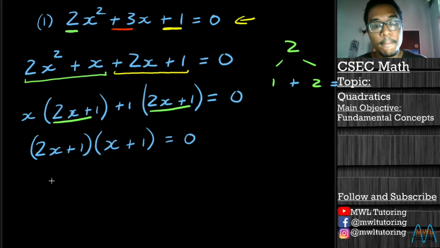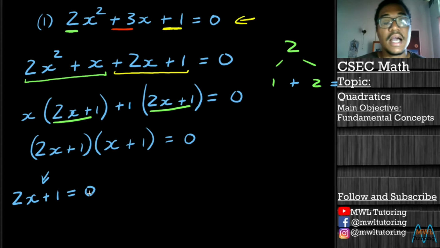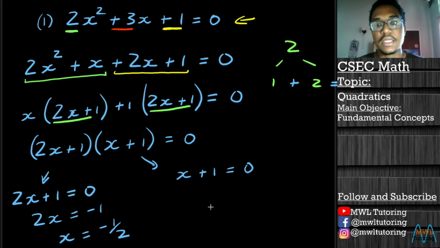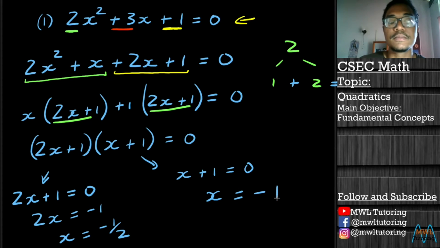So now we've finished factorizing, and we want to solve for our two values of x. So we simply take one bracket and put it equal to 0, 2x plus 1 equal to 0, and we solve for x. So 2x will be equal to negative 1, x will be equal to negative 1 over 2. And then we take our second bracket and put that one equal to 0. So x plus 1 equal to 0. So that means x is equal to negative 1.